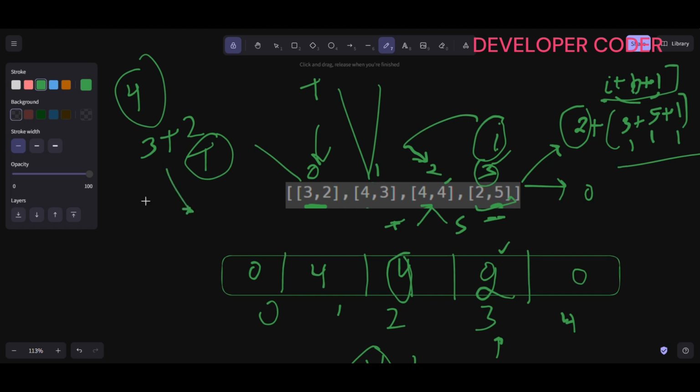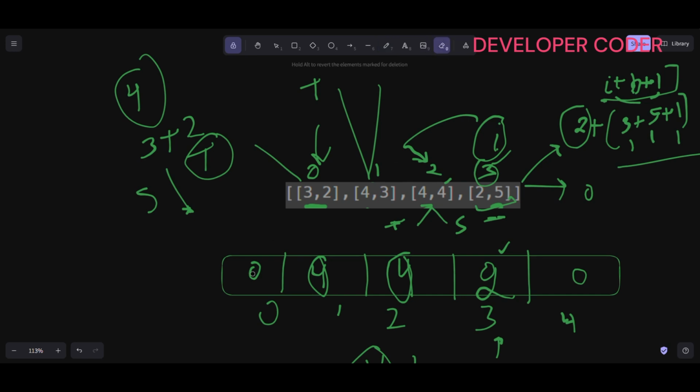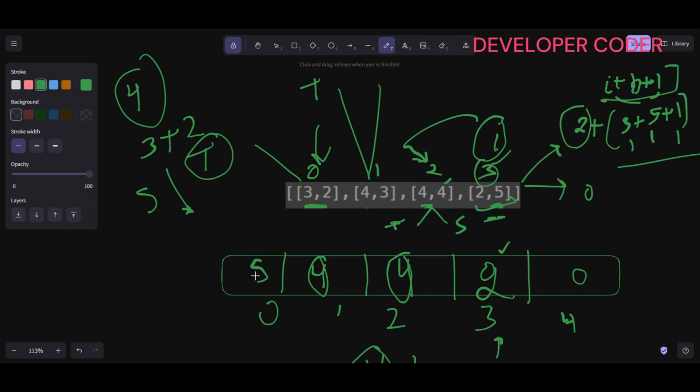Okay, 5 is coming up as the value of take, and if you are skipping it, then this is 4. So 5 and 4, which is max? 5 is max, so you have to write 5 here. Okay, so in the end you have to just return DP of 0 value. Okay, so this is done.